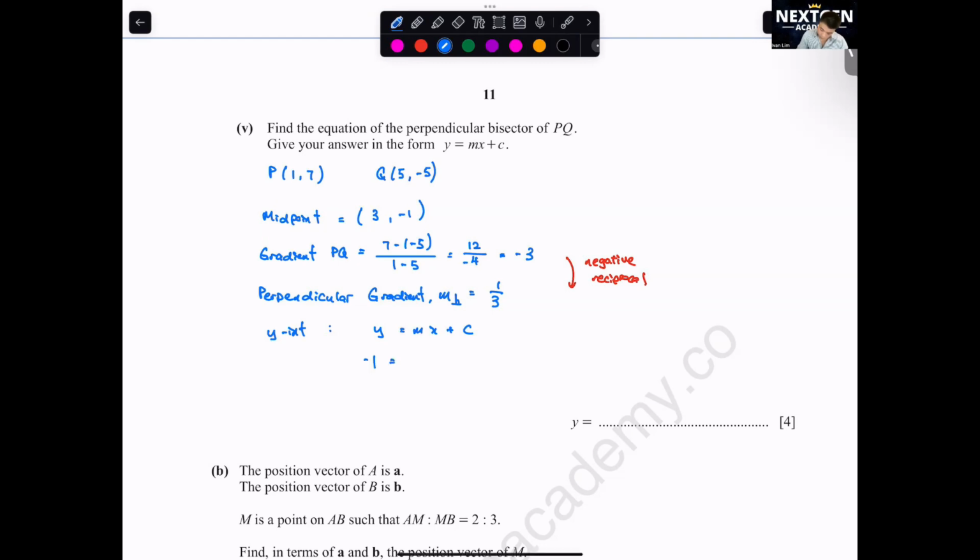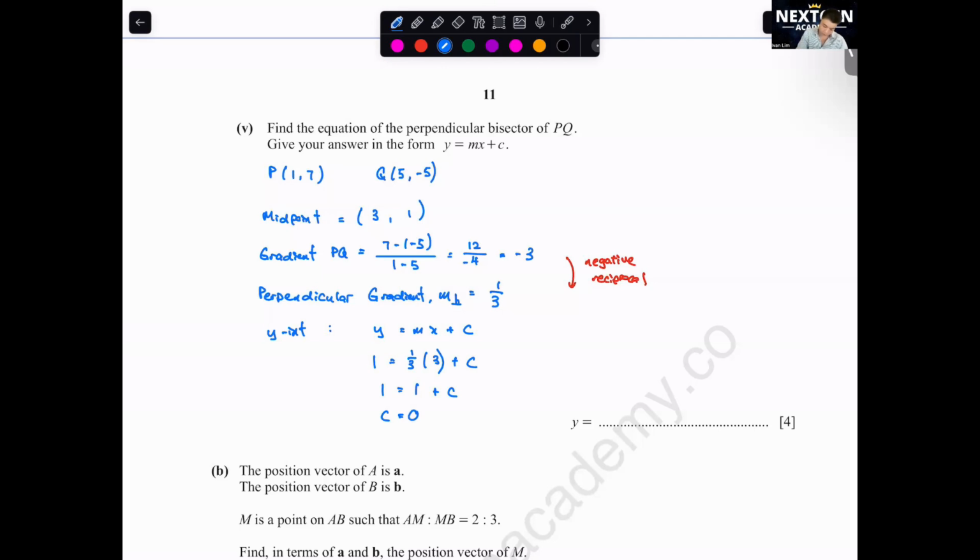-1, 1 over 3, negative 3. Okay, what am I doing? Why negative 1? 1, right? Sorry, teacher, because my working, I think I wrote something wrong. So it should be 1. So 3 plus C. Okay, now correct. 1 equals to 1 plus C. So C is equals to 0.